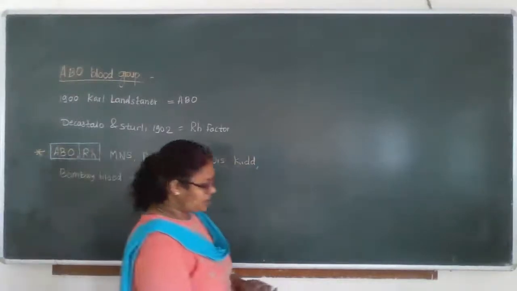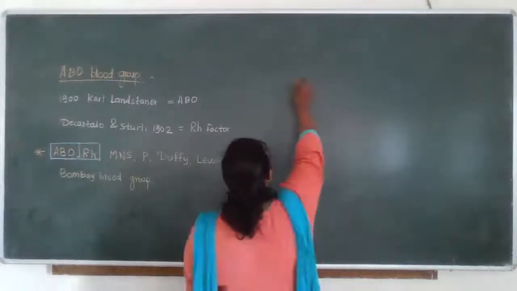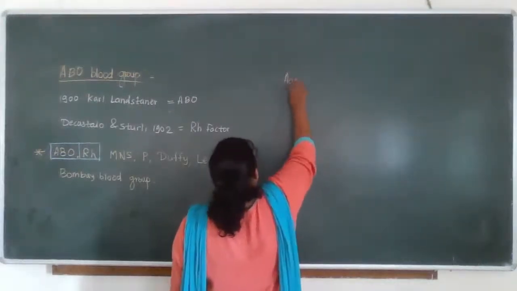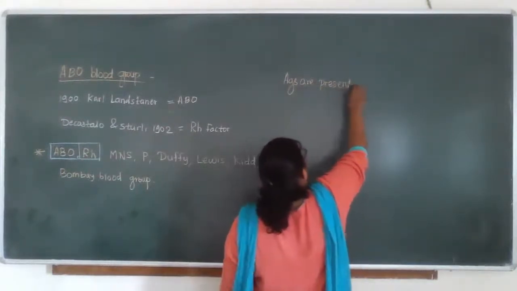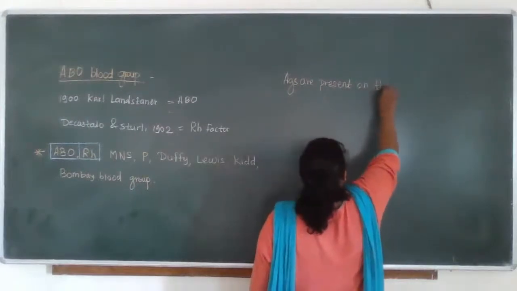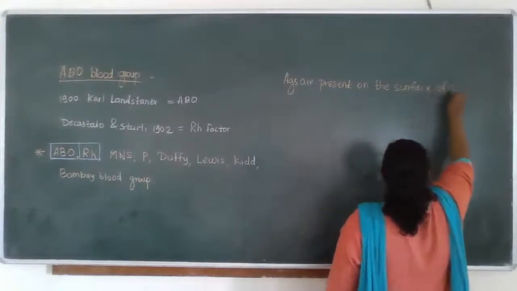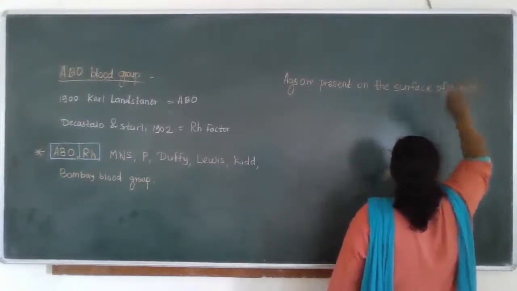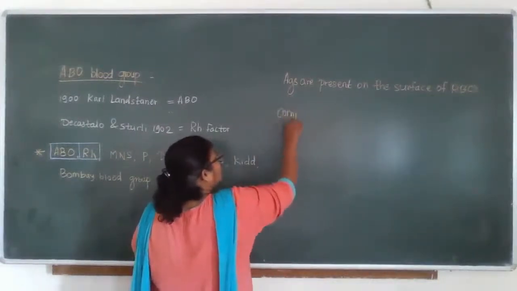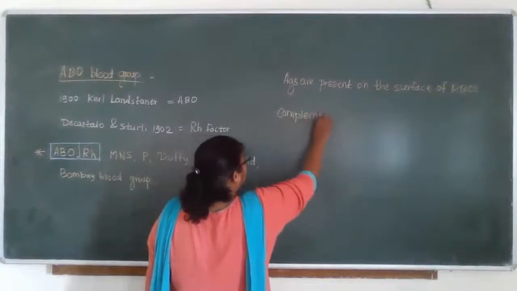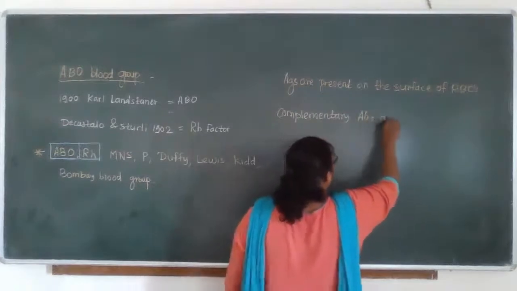Now we are turning towards the ABO blood group system. What is the ABO blood group system? What is the basic idea behind this? Generally, the antigens are present on the surface of RBCs, and complementary antibodies are present in serum.